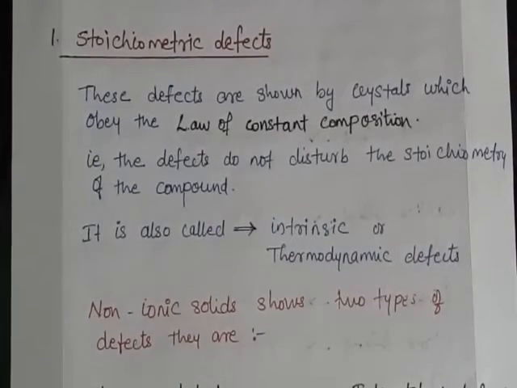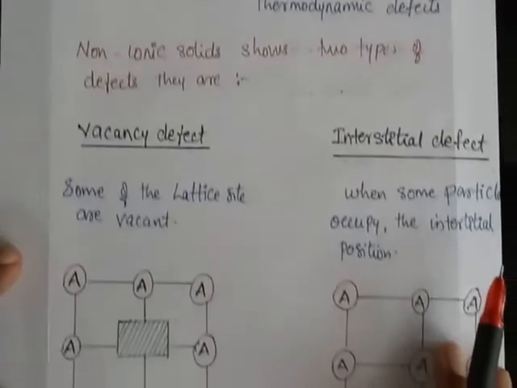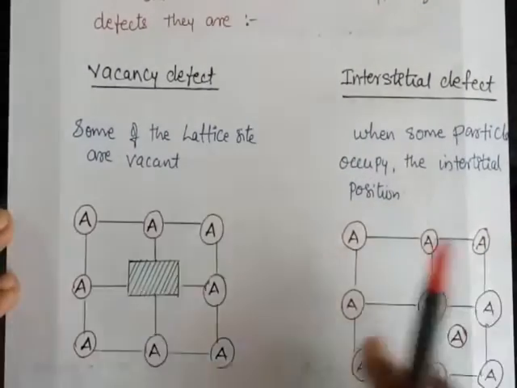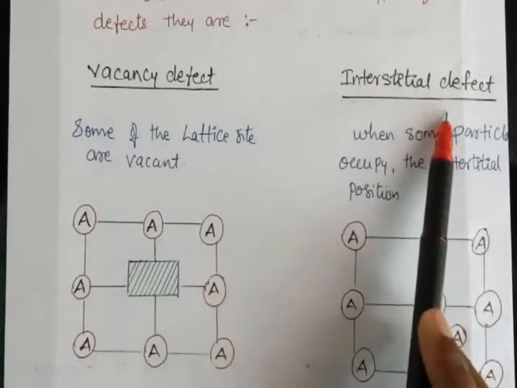This stoichiometric defect can be observed in ionic solids as well as non-ionic solids. Here I am discussing the case of non-ionic solids, which show two types of defects: vacancy defect and interstitial defect.